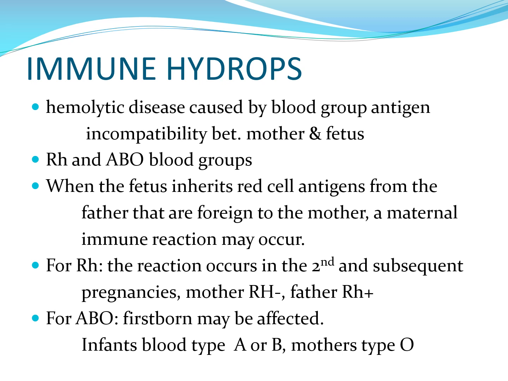For Rh, the reaction occurs in the second and subsequent pregnancies. Usually the mother is Rh negative and the father is Rh positive. For ABO incompatibility, the firstborn may be affected: infants with blood type A or B when mothers are blood type O.